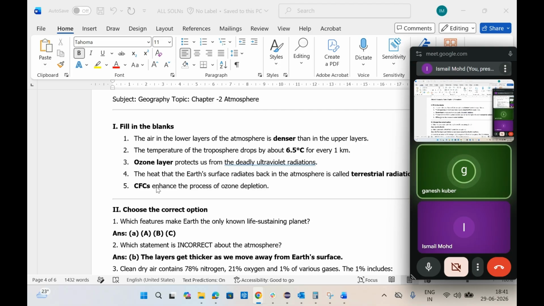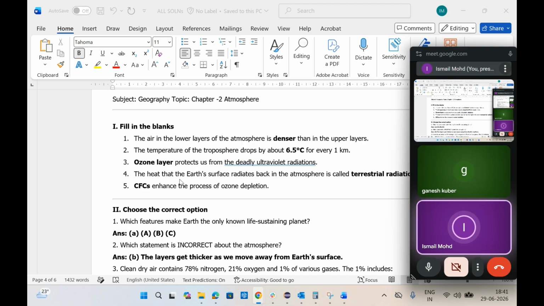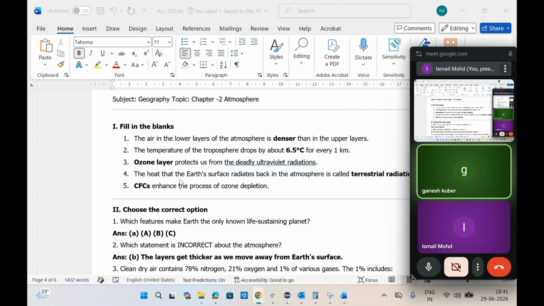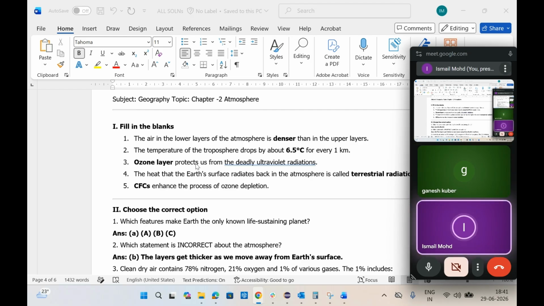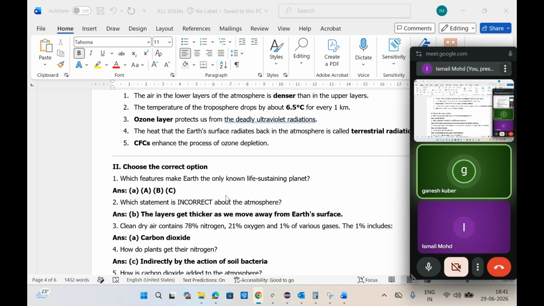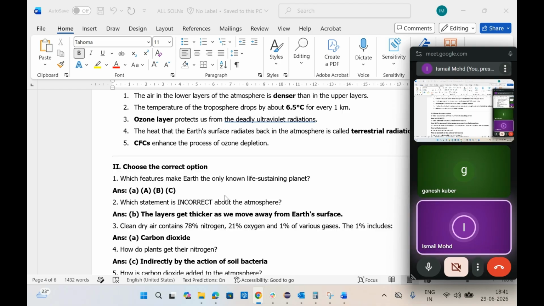Sir, where are these questions? These are at the end of the textbook after the chapter. When the chapter finishes, at the end it is there, say page number 22 and 23. I told at the beginning itself, these are the things that come at the end of the chapter of the textbook. Okay, my wording might be wrong, but that is what it is.